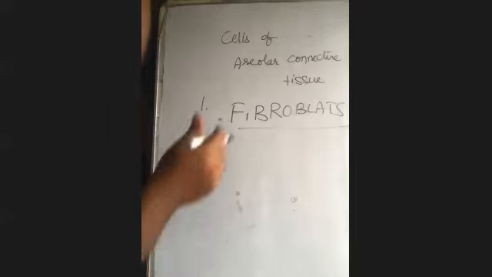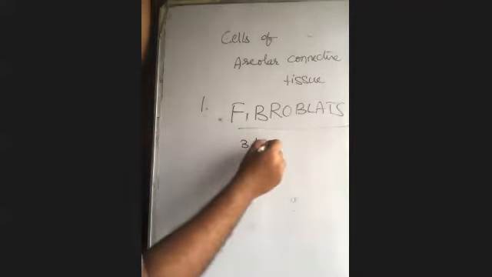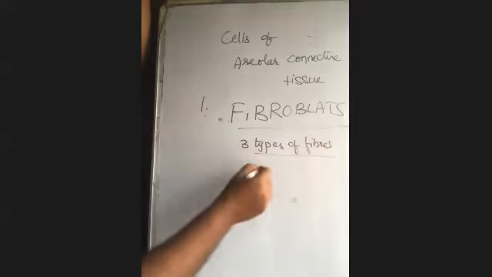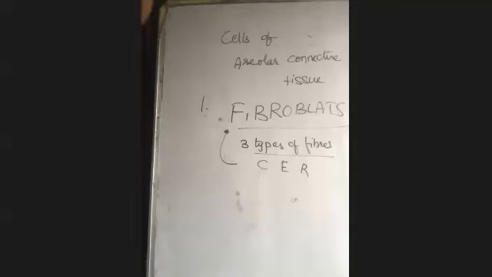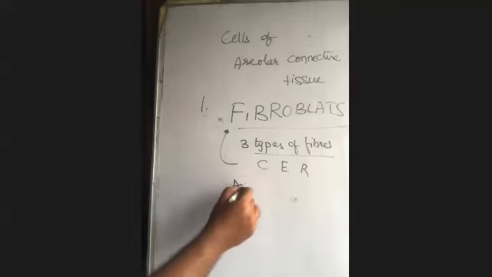Fibroblast cells are the cells which are responsible for the formation of three types of fiber. Whatever fibers we said till now, the three types of fibers, collagen, elastin, and reticulum, are all formed from these fibroblast cells only. These are the most common cells which secrete the fibers. Our said three fibers, collagen, elastin, and reticular fibers, are secreted from the fibroblast cells only. Okay, so the inactive and active forms.